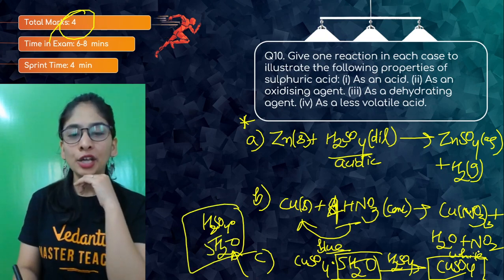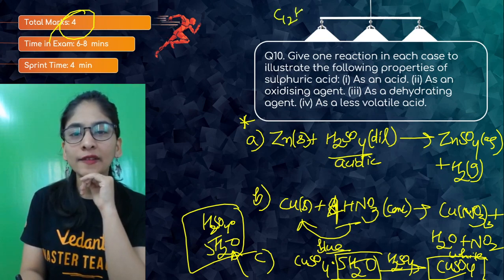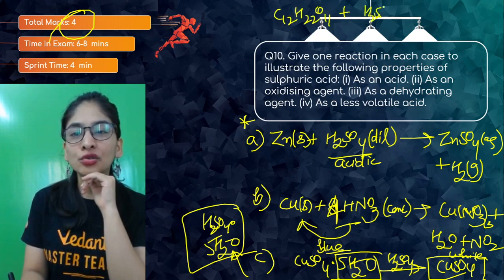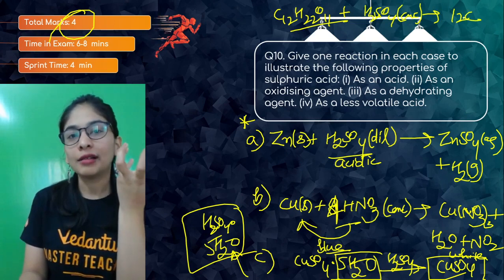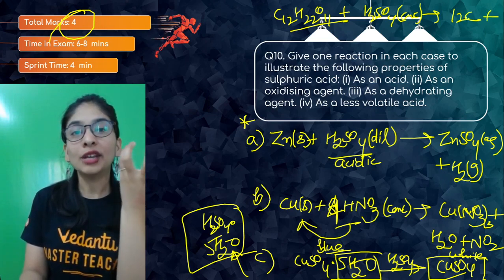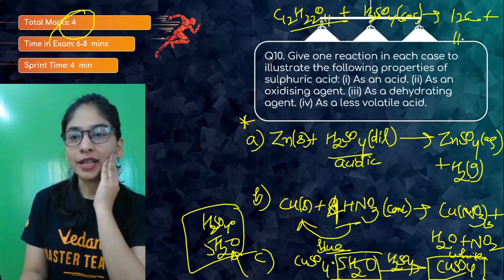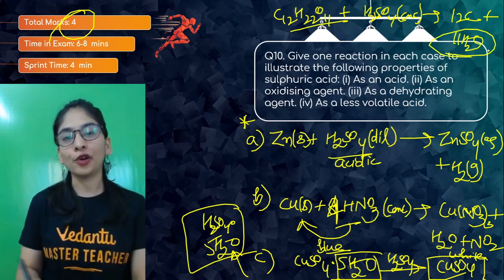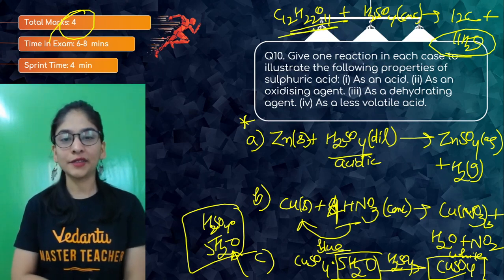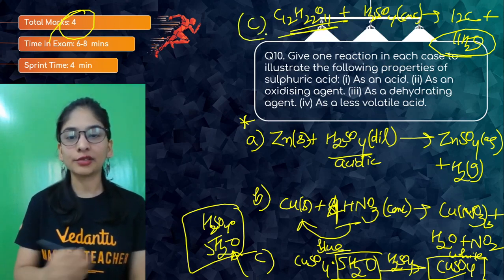One more example, you can take sugar also, C12H22O11. When you put your sulfuric acid in sugar, what will happen? Dehydrating, it will take the water, you will get a black colored charcoal and more of like molasses, and water is something that is going to get away from this. As simple as that. You can give this example too for C part also.